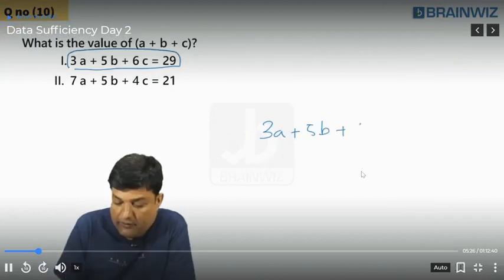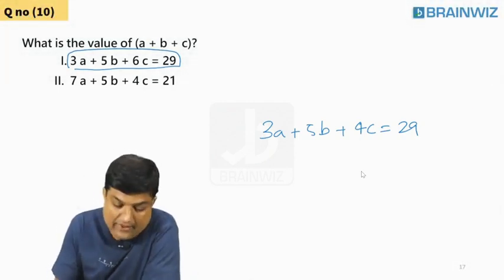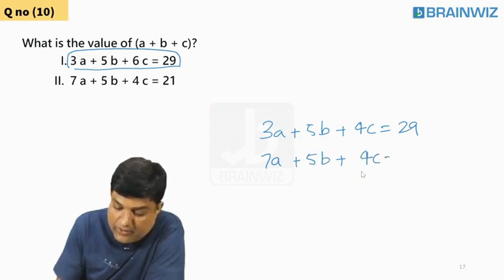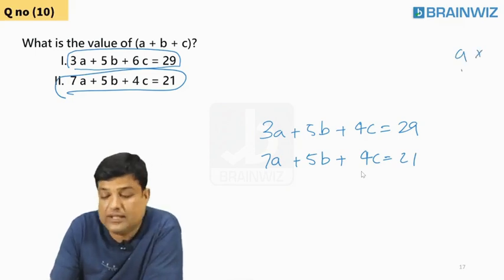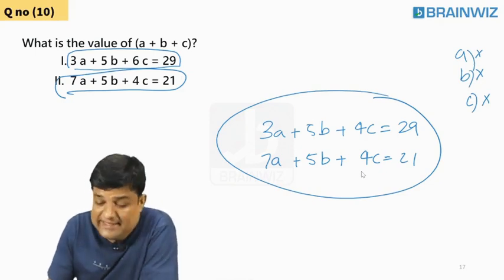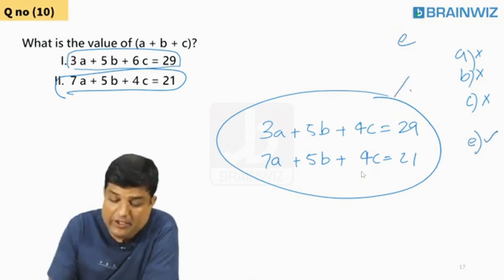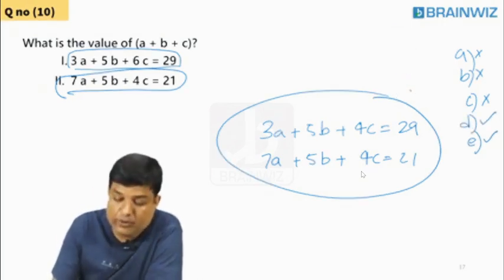3a plus 5b plus 4c is equal to 29. With the help of this single equation, I cannot get the value of a plus b plus c. That's good. So one more equation is given to you: 7a plus 5b plus 4c is equal to 21. With this single also I can't do it. So answer is A, no sir. Answer is B, no sir. Answer is C, no sir. If I use these two and you are able to answer, it is C. If you think that even using these two you cannot answer, it is D. Are you sure, everybody? So we are supposed to do these two.